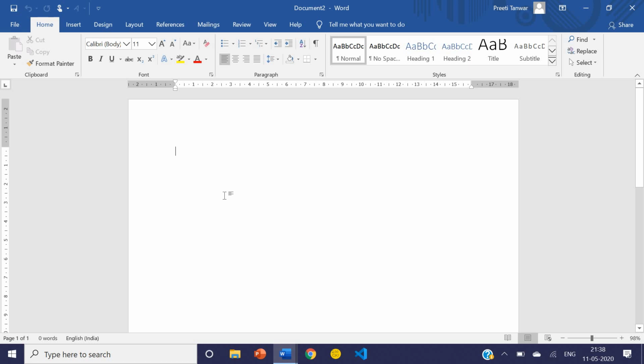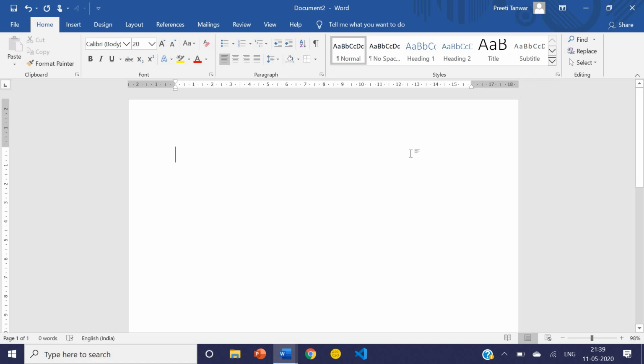We will type only 2 lines here. For example, I am typing. Let's start typing. I am increasing the size. This blinker is called the cursor. I am increasing the size so that it is visible.